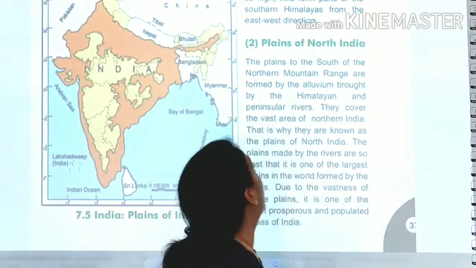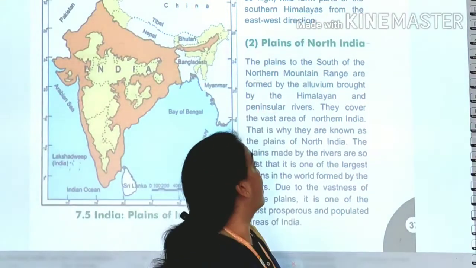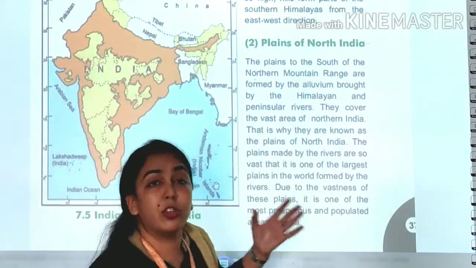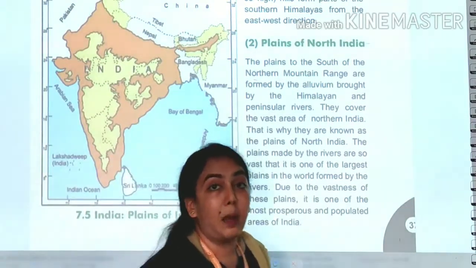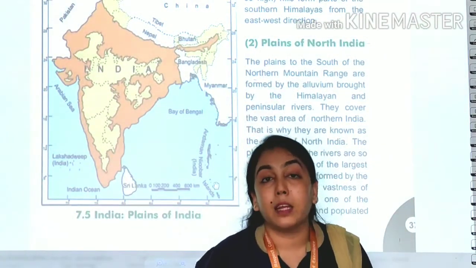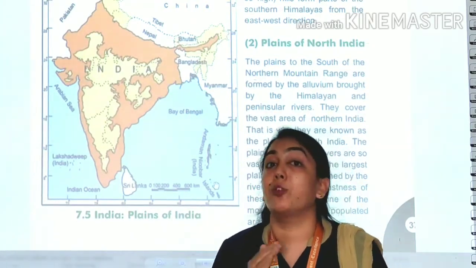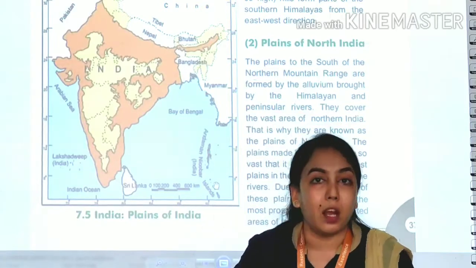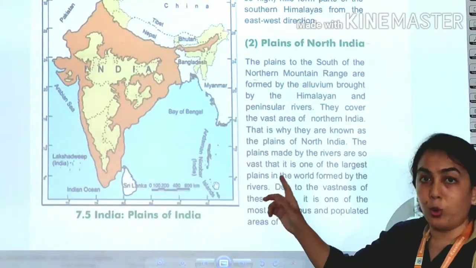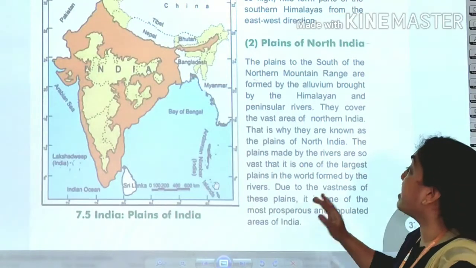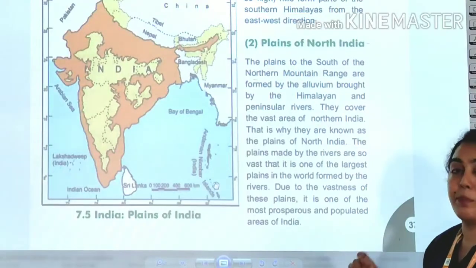Through this, ये जो हमारा आपको plain area दिख रहा है yellow color में, they have formed. Himalaya and peninsular rivers जो वो लेकर आती है. They cover the vast area of northern India. ये हमारे इंडिया के सबसे ज्यादा जो नॉर्थ पार्ट है, this part is covered by the northern plains, इसलिए उसको plain area कहा जाता है. And that is why it is known as plains of North India. The plains made by the rivers are also vast. That is one of the largest plains in the world.